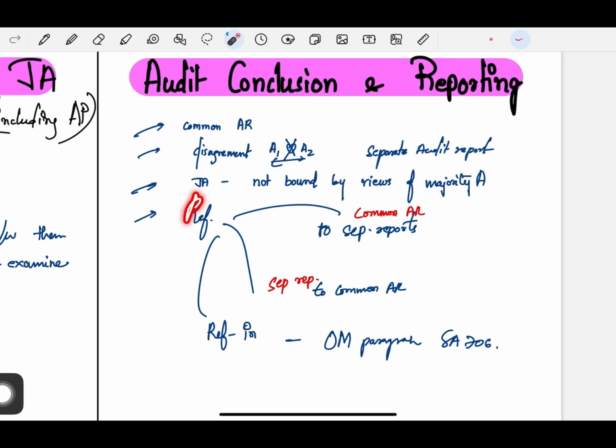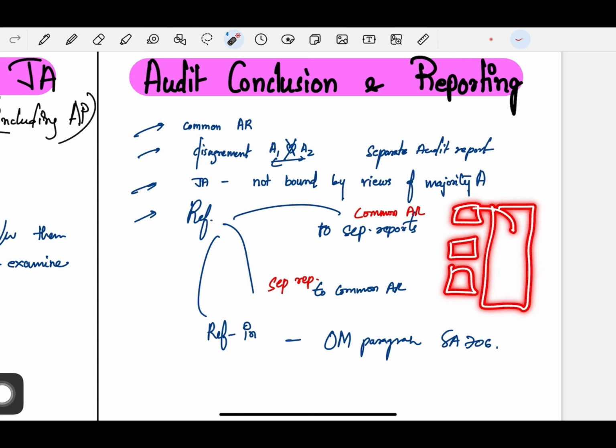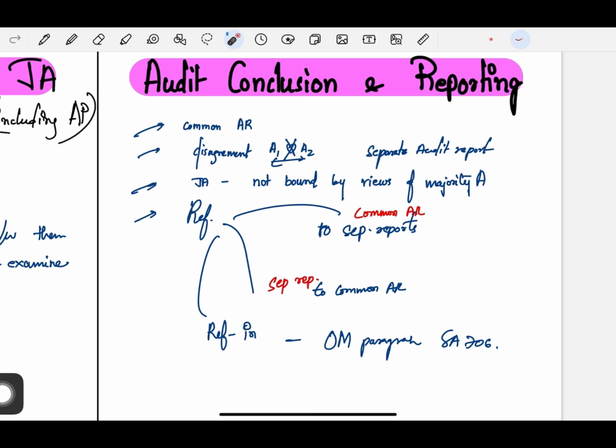Next, when you're giving your report, the common audit report should have reference to the separate reports. Each joint auditor will give a separate report and there will be a common report. In the common report, you have to refer to the separate reports. And your separate reports should refer to the common audit report. There should also be a reference in the other matter paragraph as per SA 706. So this was about joint audit, SA 299.